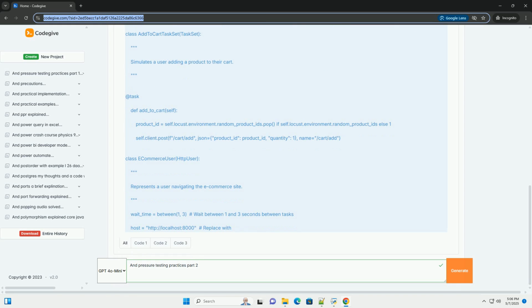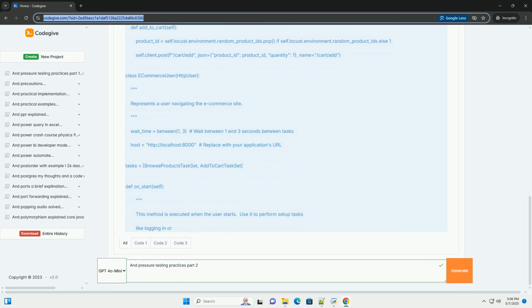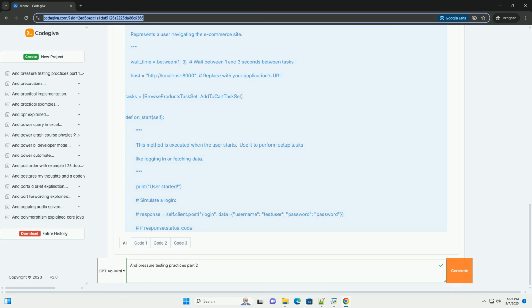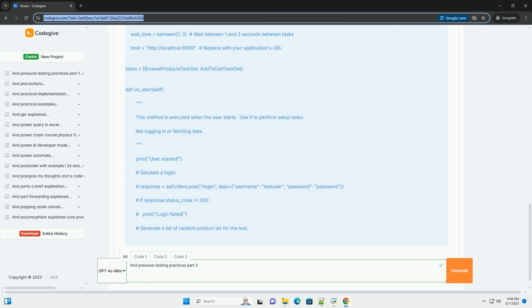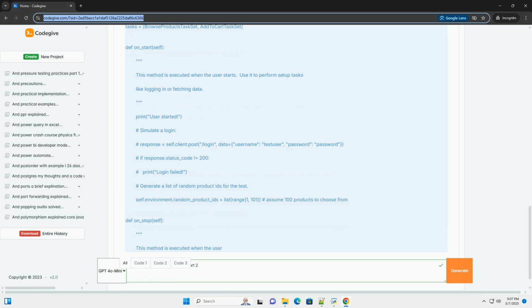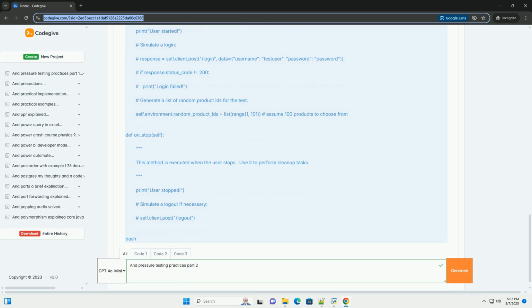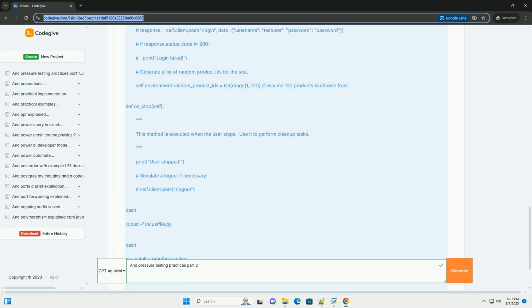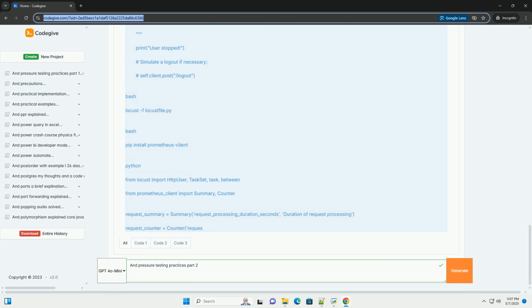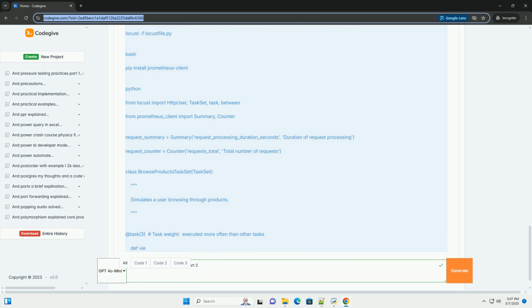Recap from Part 1. What is pressure testing, load testing, stress testing, endurance testing: understanding the different types of performance testing and their goals. Why is pressure testing important? Identifying bottlenecks, ensuring scalability, and preventing failures under stress. Key metrics to monitor: response time, throughput, error rate, resource utilization, CPU, memory, network I/O. Basic tools: JMeter, Gatling, Locust, K6.